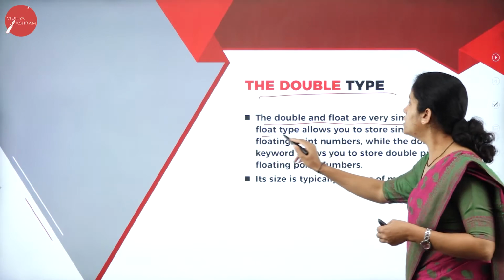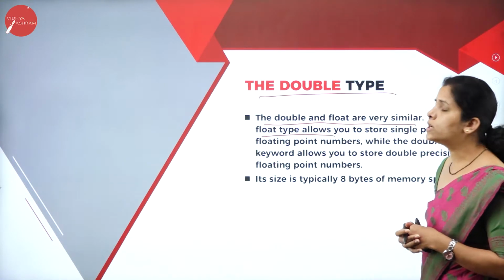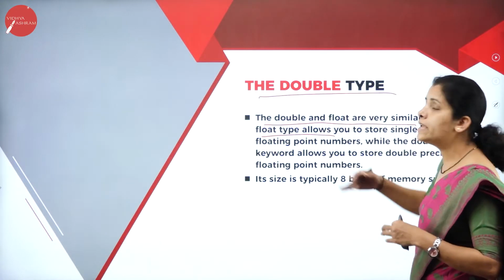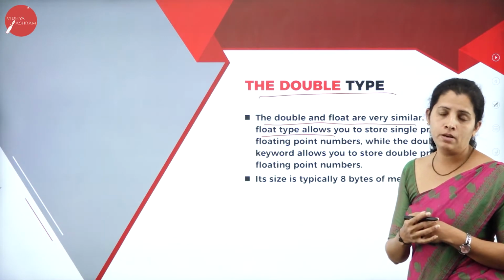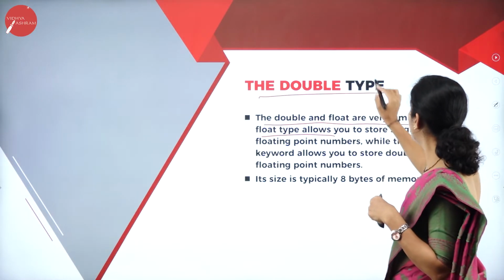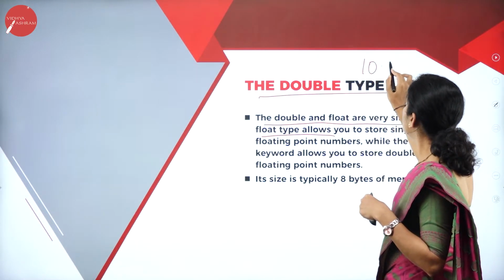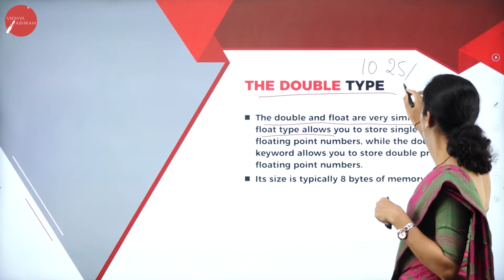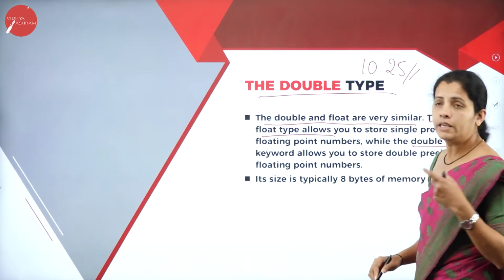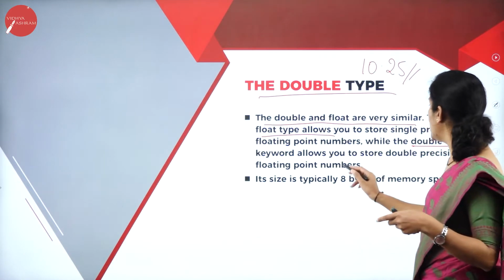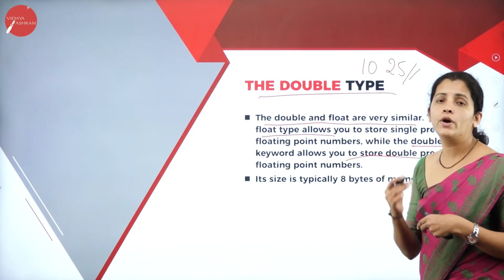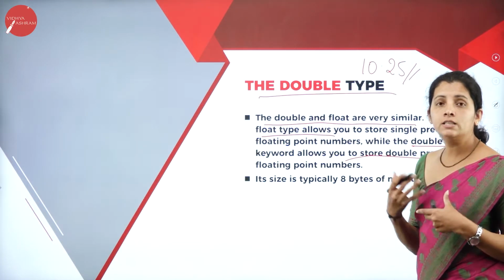The float type allows you to store single precision point. That means if I use a floating point number, then I can store single precision, say 10.25. And if I use the double keyword, then I can store a double precision floating point number. What's the difference here?